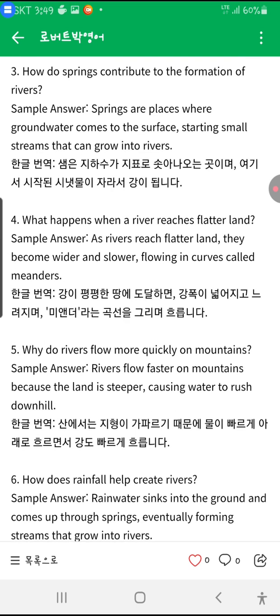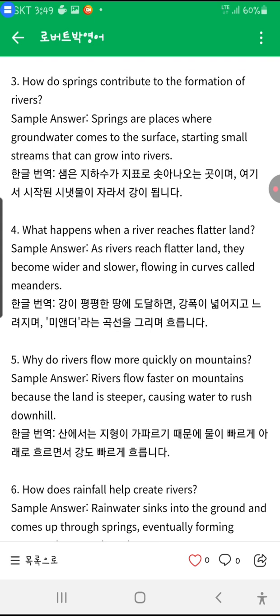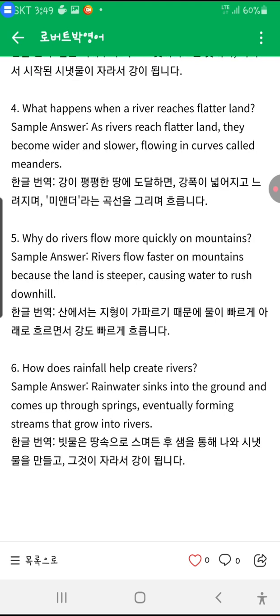What happens when a river reaches flatter land? As rivers reach flatter land, they become wider and slower, flowing in curves called meanders. Why do rivers flow more quickly on mountains? Rivers flow faster on mountains because the land is steeper, causing water to rush downhill. When you say rush, it means in a hurry.